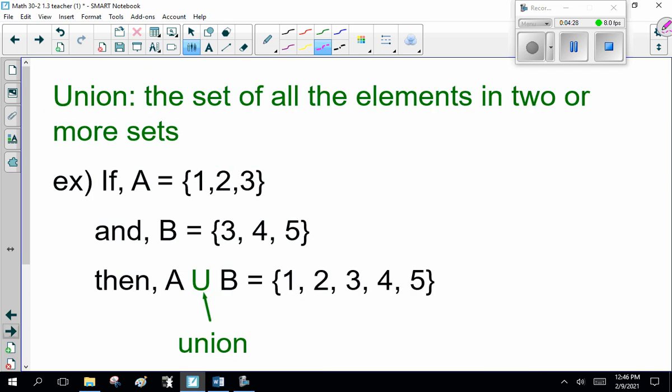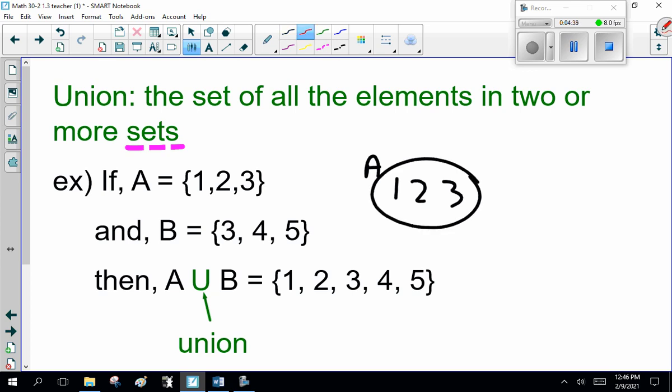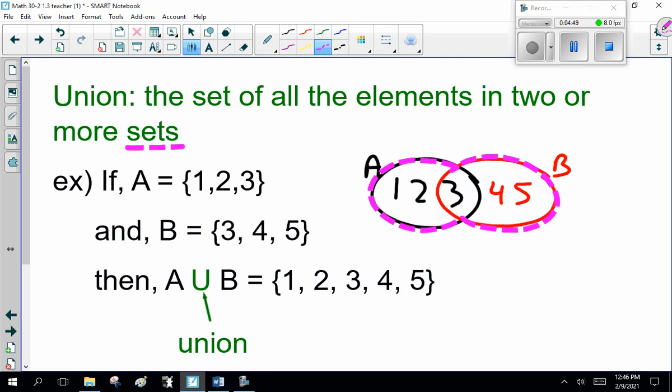Union is the set of all elements in 2 or more sets. So if A is 1, 2, 3, and B is 3, 4, 5, then A union B is everything put together. Now notice this union symbol is on your formula sheet. You have to remember what it means, and it's labeled union.